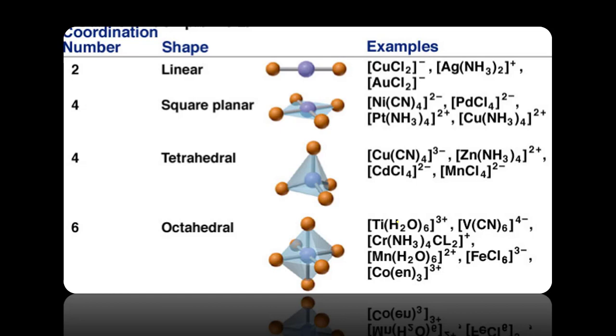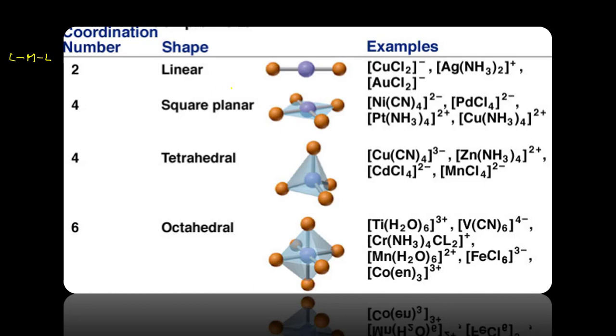As per this theory, if the coordination number is 2, that means only two monodentate ligands are there. So if the central metal cation is surrounded by 2 ligands only, it will be a linear shape, a linear molecule.